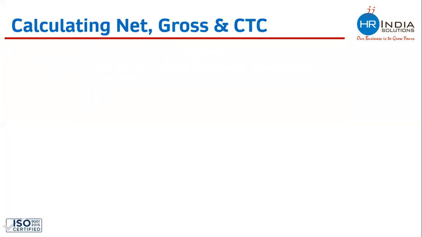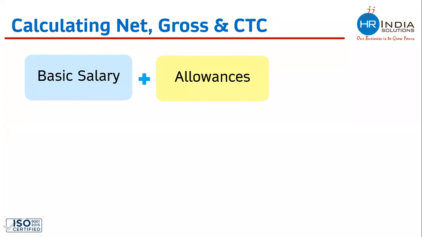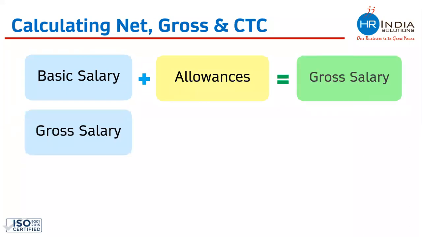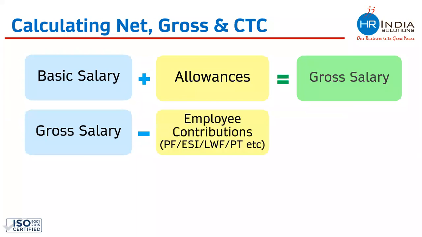Now, how can we calculate the net salary, gross salary, and CTC, which we have seen earlier? If you add basic salary and allowances, the first two components of the CTC breakup, it will take you to gross salary. Employees also contribute every month from their salary to government bodies or statutory benefits like provident fund, ESIC, labor welfare fund, or professional tax.